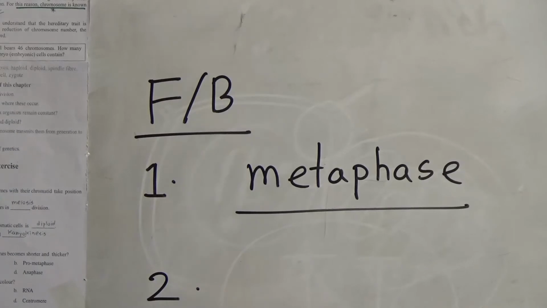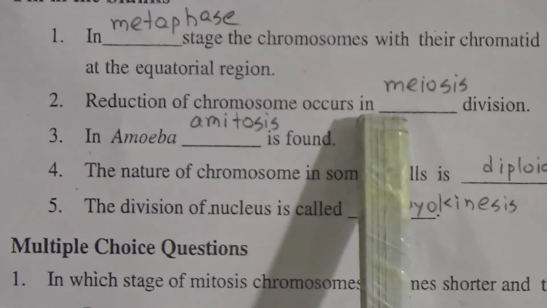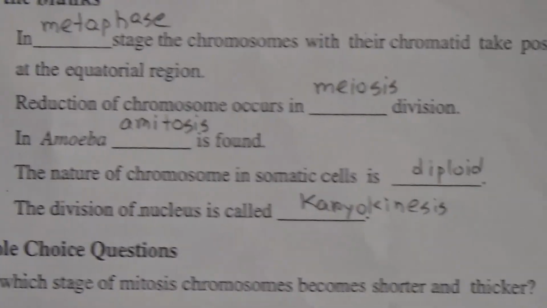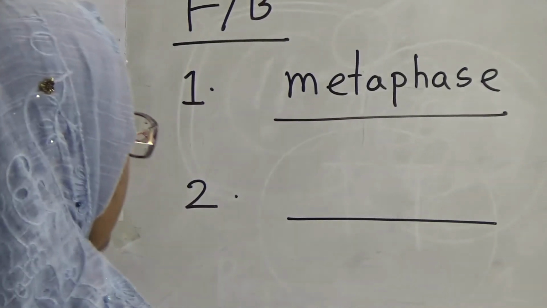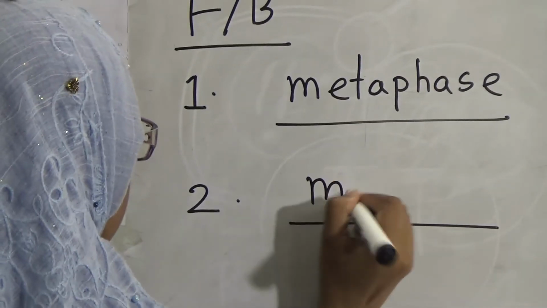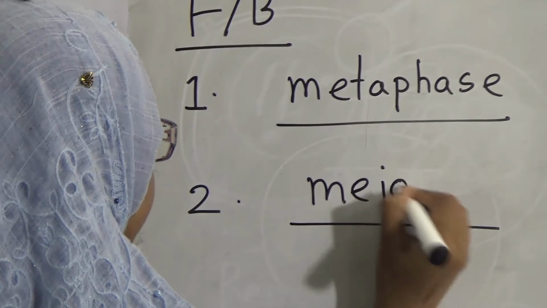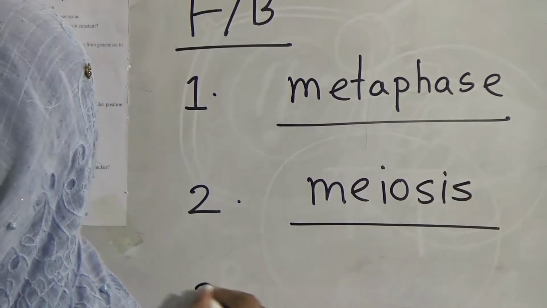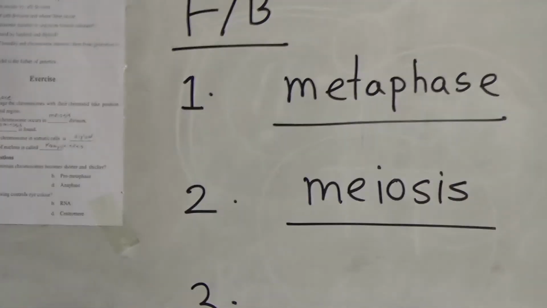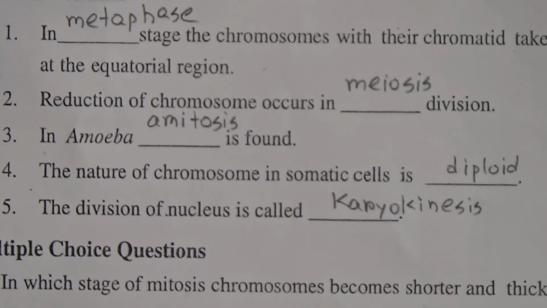Number 2, reduction in chromosome occurs in dash division, in meiosis division. We know that meiosis is a reductional division. Number 3, in amoeba dash is found. In amoeba what kind of division occurs? Amitosis. That means in amoeba we find amitosis.